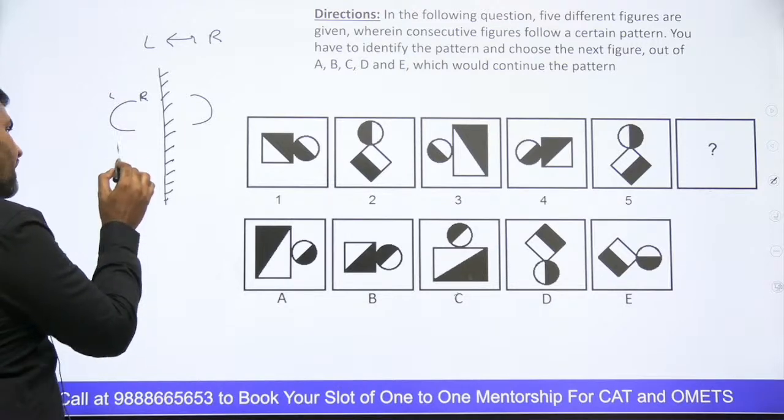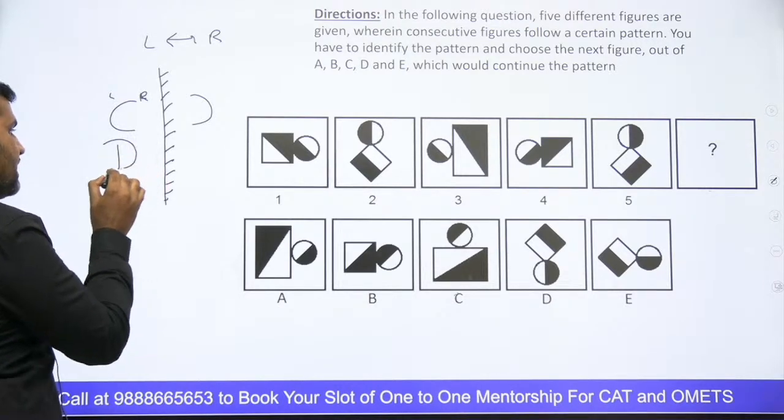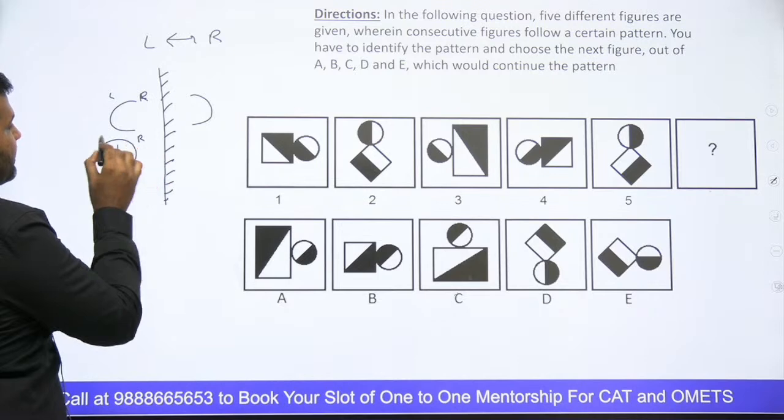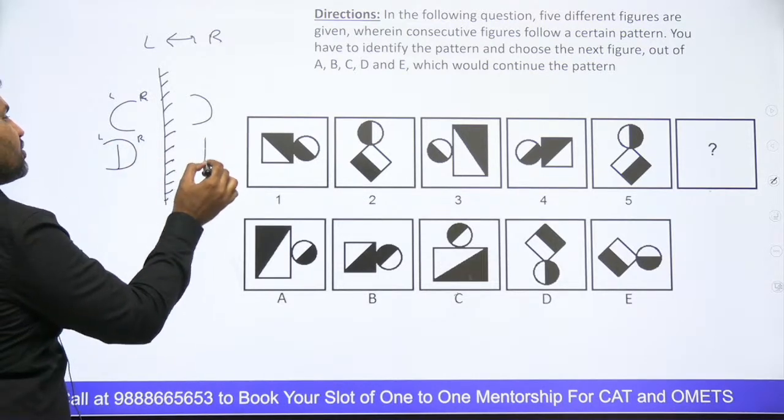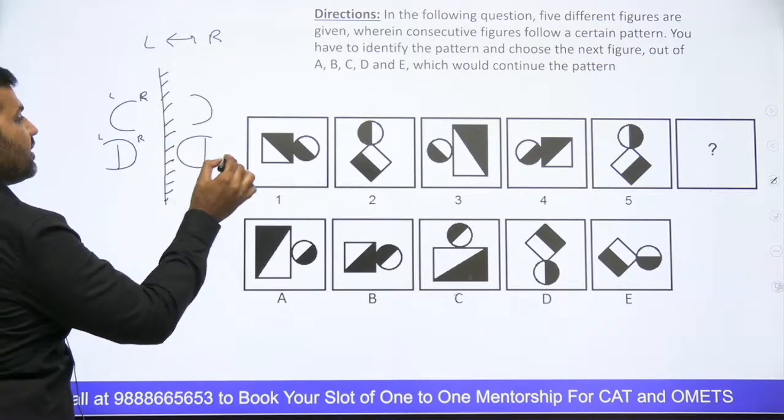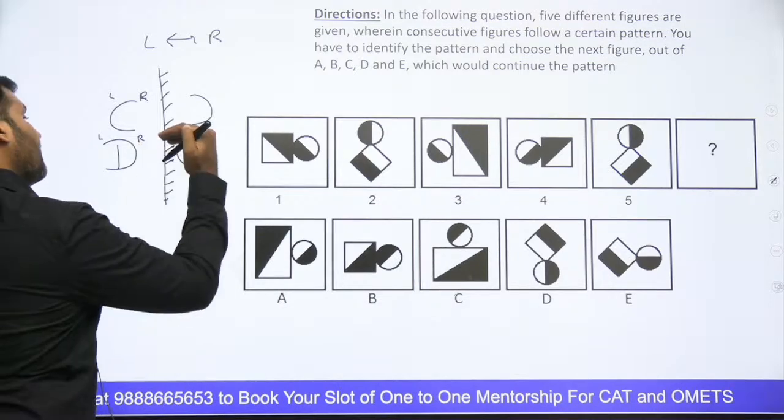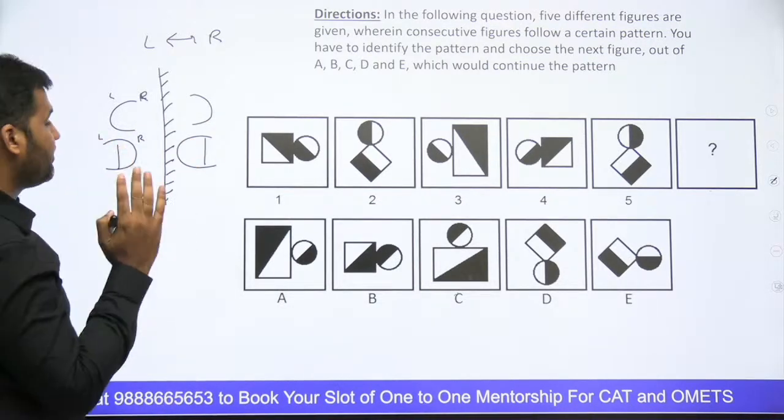If I ask you to find out the mirror image of the letter D, you can see that this is the right, this is the left of D. So the mirror image of this will be like this, right? The right becomes left and the left becomes right. But the top remains top, the bottom remains bottom, right?